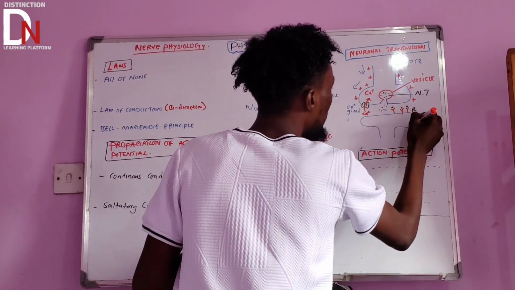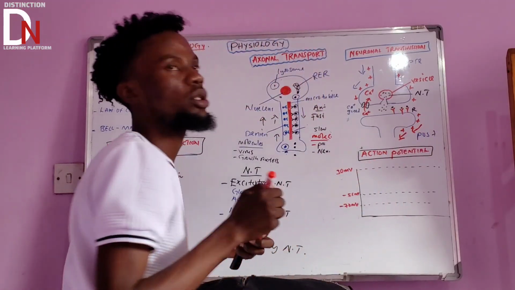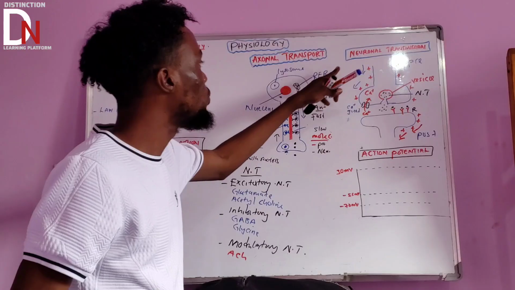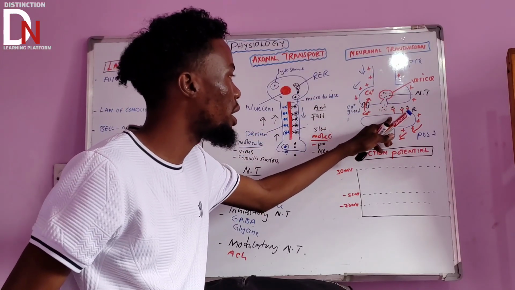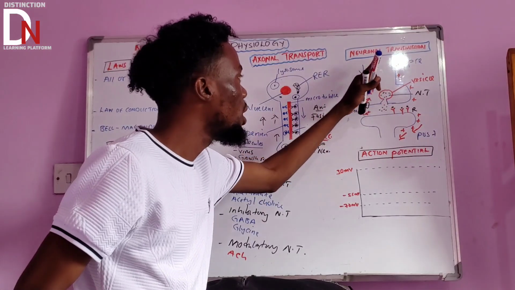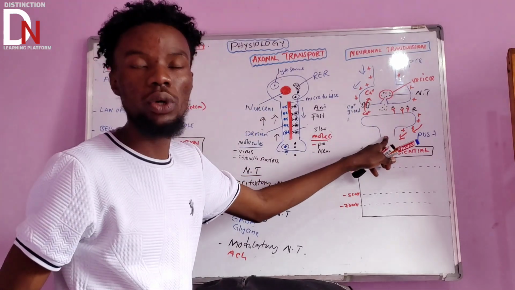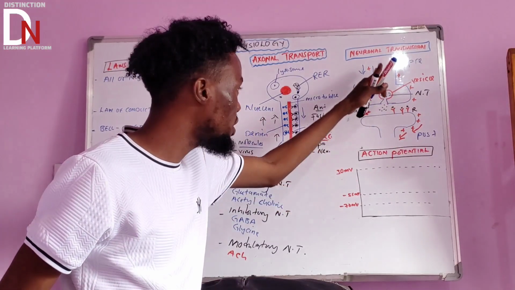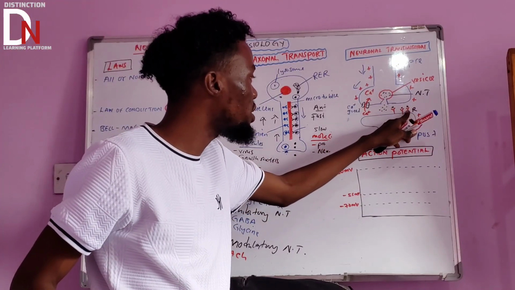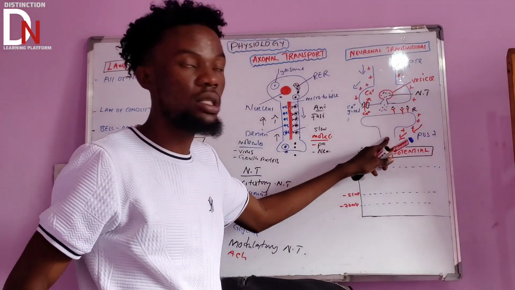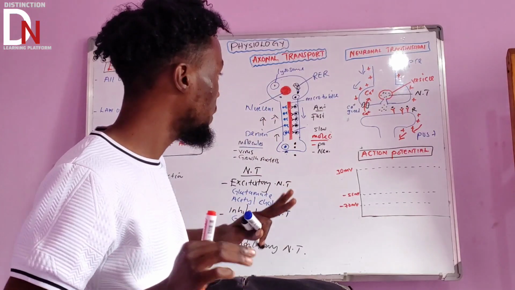The moment these neurotransmitters bind on this receptor, the postsynaptic neuron is going to be activated, thereby transmitting the action potential, the nerve impulse. That's how neuronal transmission happens from one neuron to another. These two neurons are not connected to one another; there is a gap there. But how does the nerve impulse jump to the postsynaptic neuron? It's because of this mechanism we've talked about. That's how the action potential happens.